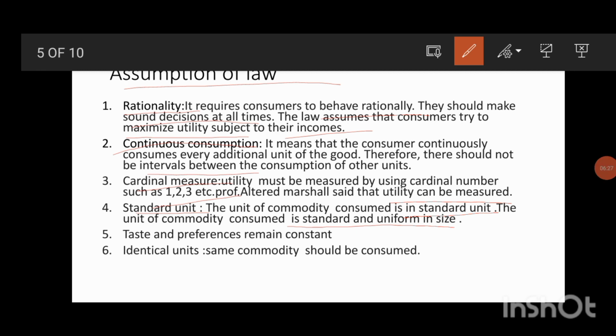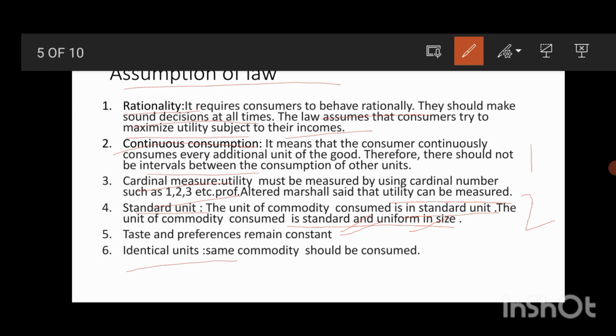For example, now a person consumes a half glass of water. At the time of consumption of first unit, he consumes half glass of water. Then at the time of consumption of second unit, he should consume half glass of water only. So therefore, it should be standard and uniform in size. Taste and preferences of the consumer remain constant. It doesn't change. It remains the same.